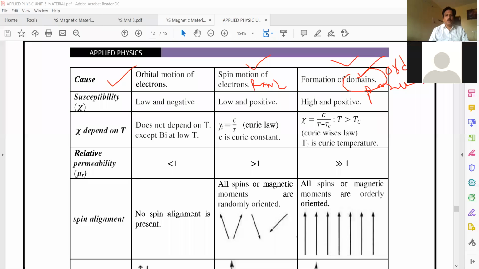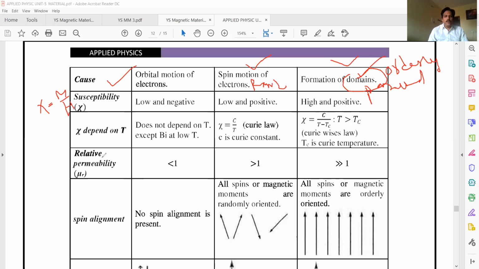And see the susceptibility, chi. Chi is known as magnetic susceptibility. Chi can be written as M by H, where M is called magnetization. So chi talks about how easily the material is magnetized.